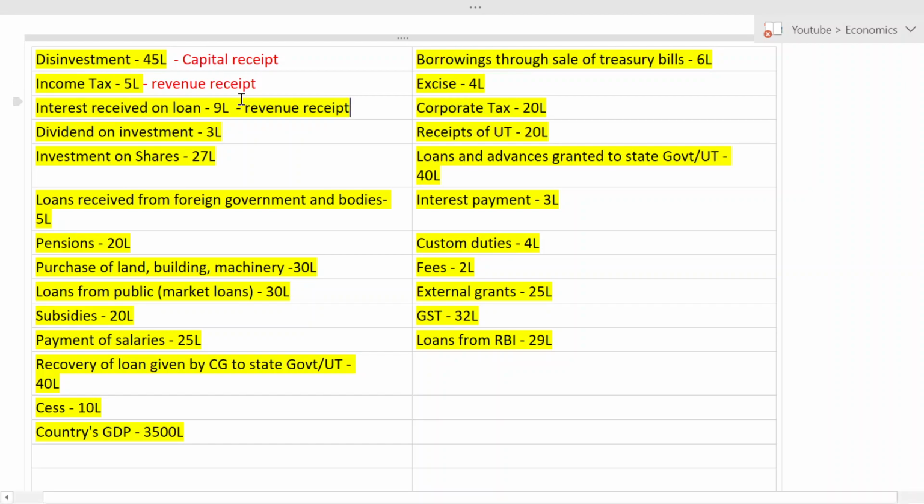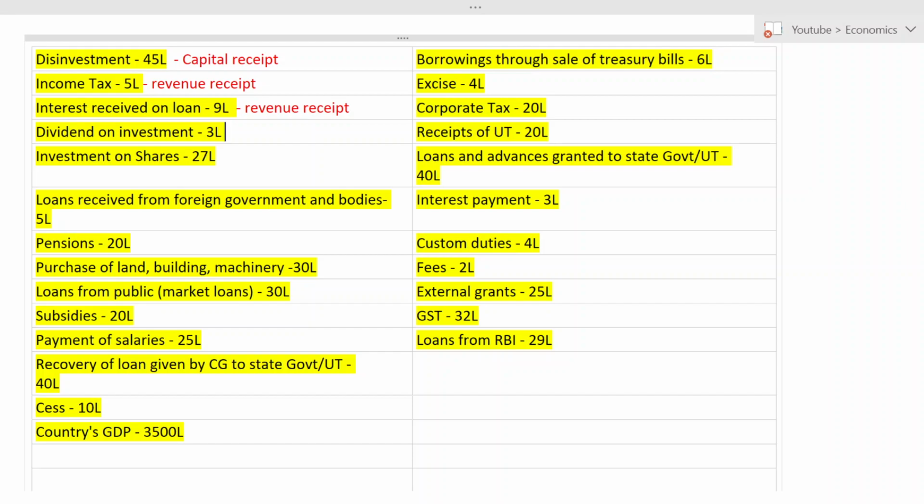Next, dividend on investment. You think and tell me. Let us assume investment in shares. The government has invested in a company, and that company is paying dividend to the government.